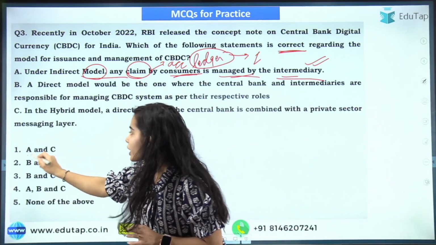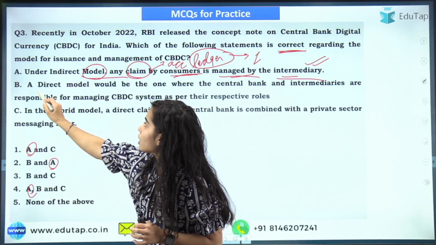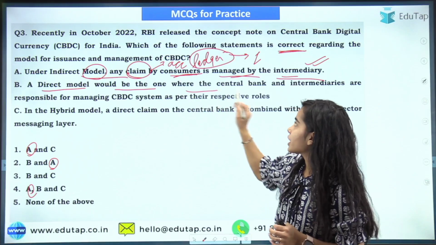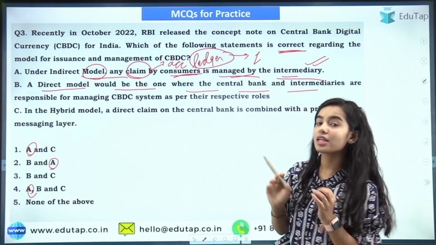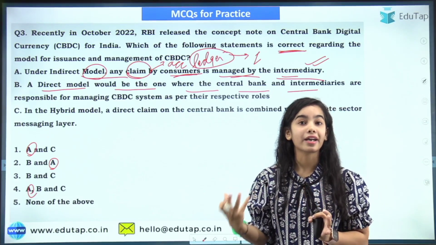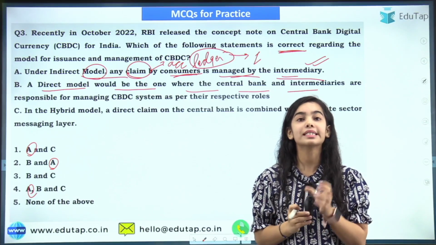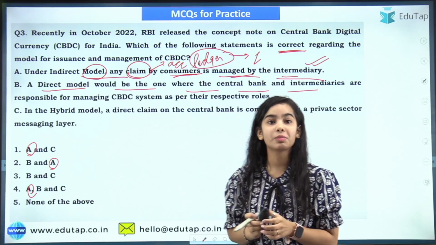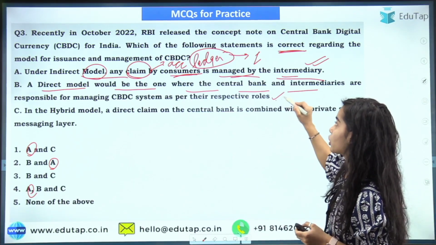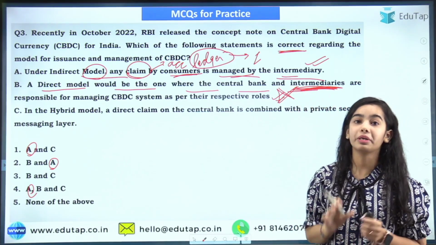We can see that, okay, A is correct. So we have three options left. Now, a direct model would be the one where the central bank and intermediaries are responsible. Are intermediaries there in the direct model? No. In the direct model, all the responsibility is with the central bank. So this statement is absolutely wrong, because the intermediaries cannot be here.